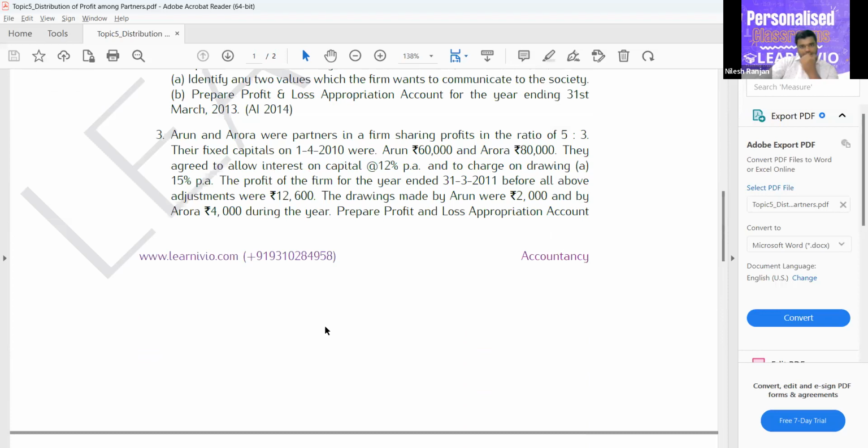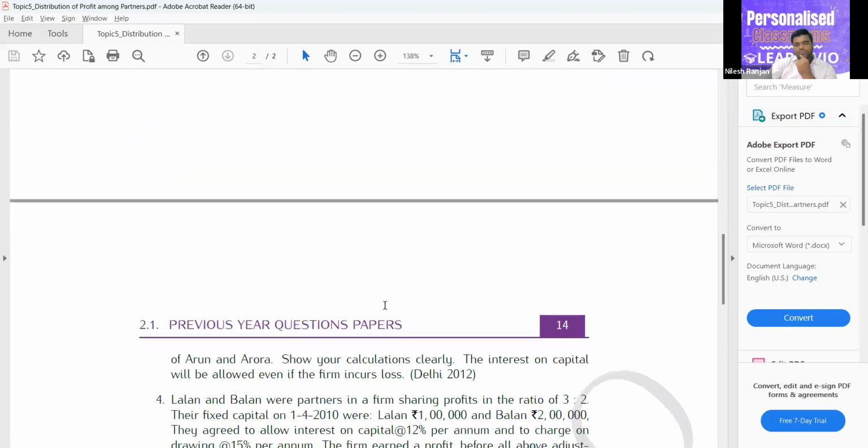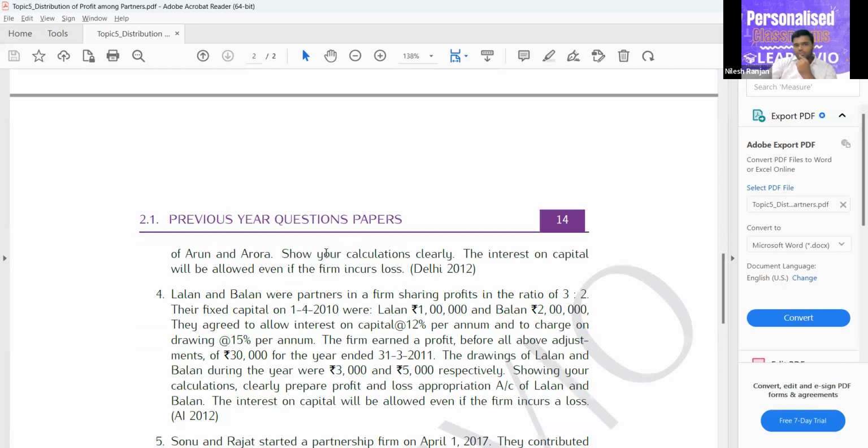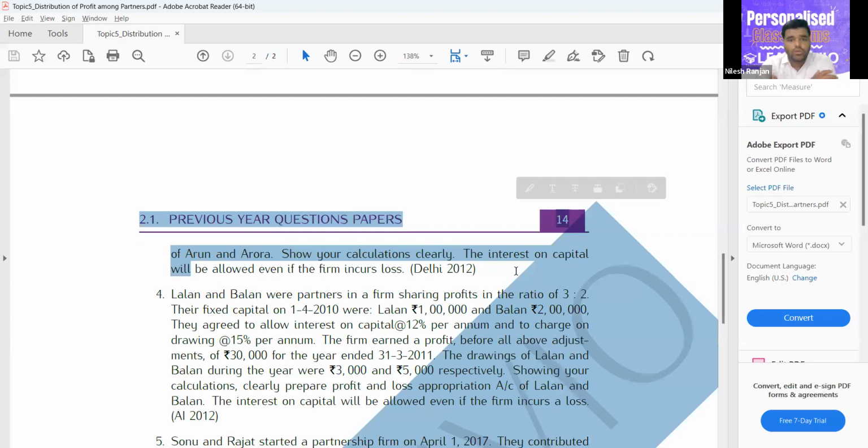Now the second part, you can see here: prepare profit and loss appropriation account. After that, the next line on the next page says: show your calculation clearly. The interest on capital will be allowed even if the firm incurs loss. So we have to take interest on capital as a charge by the information given in the question.